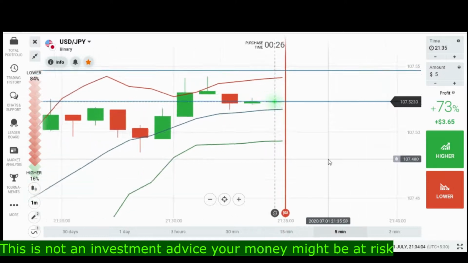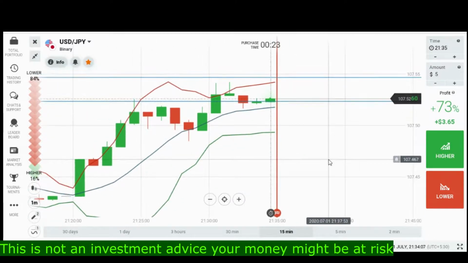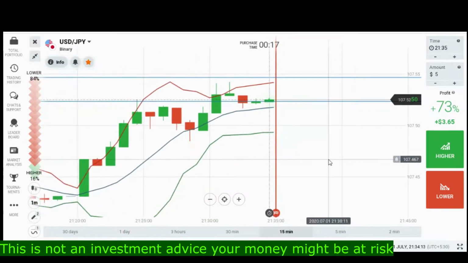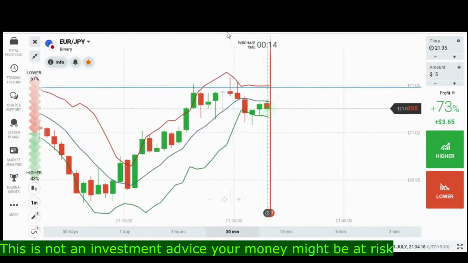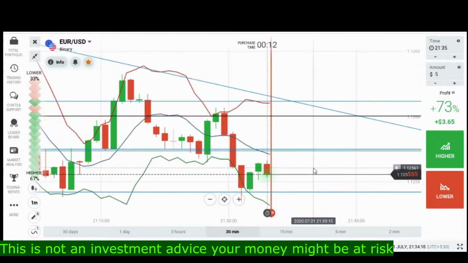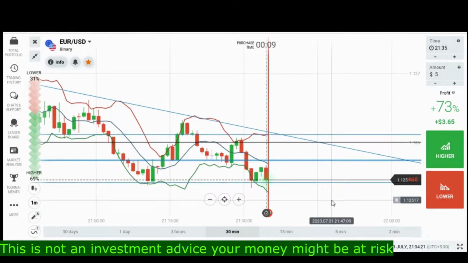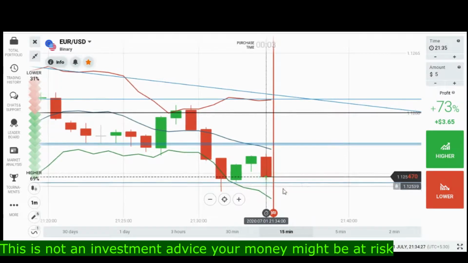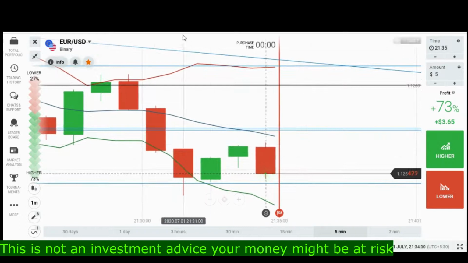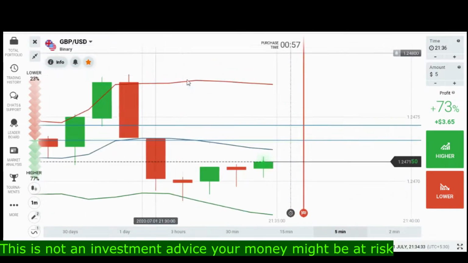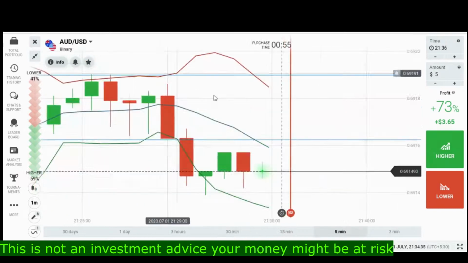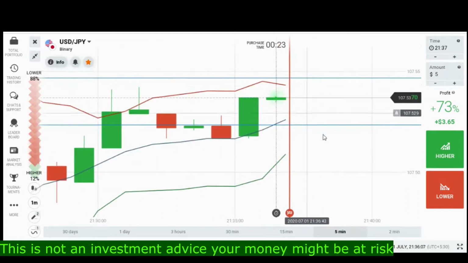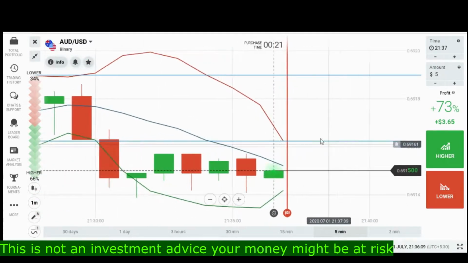Okay, here the market does not give a clear view. If this candle reaches that area, then I will place the trade in the upper direction, but it did not give this opportunity. So no problem, guys. I am still looking for a trade.